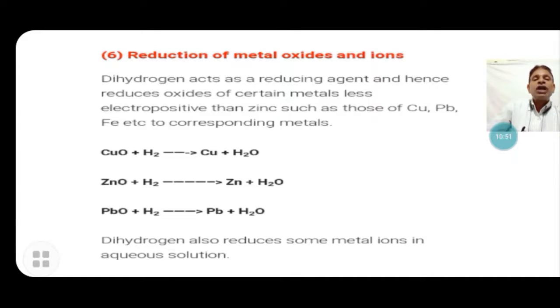Copper oxide is reduced by hydrogen to copper, zinc oxide is also reduced to zinc, and lead oxide is reduced to lead. The reduction of metal oxides happens in the presence of hydrogen.